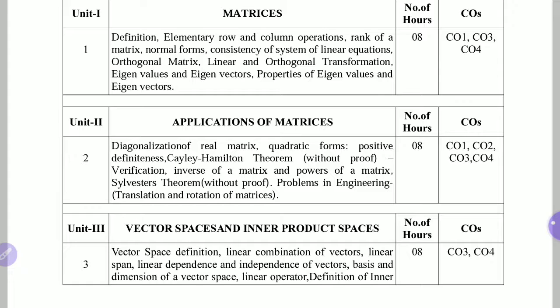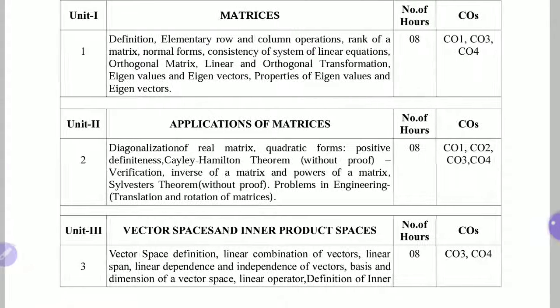and course outcome 4. And the content of unit number 3 are vector space definition. We are going to have linear combination of vectors, linear span, linear dependence and independence of vectors, basis and dimension of vector space, linear operator, definition of inner product space, etc.